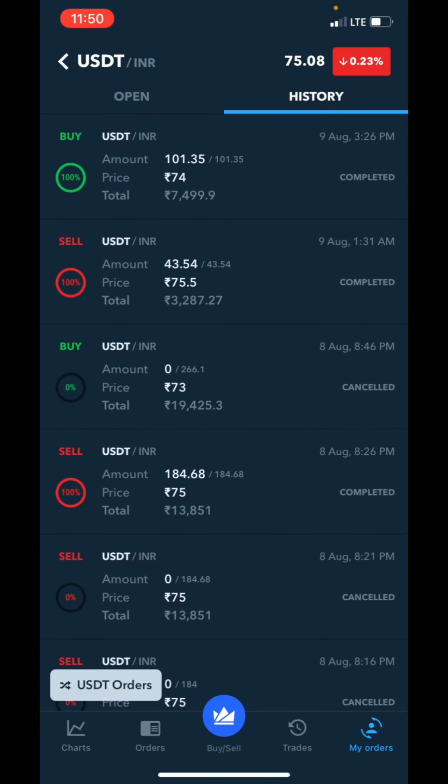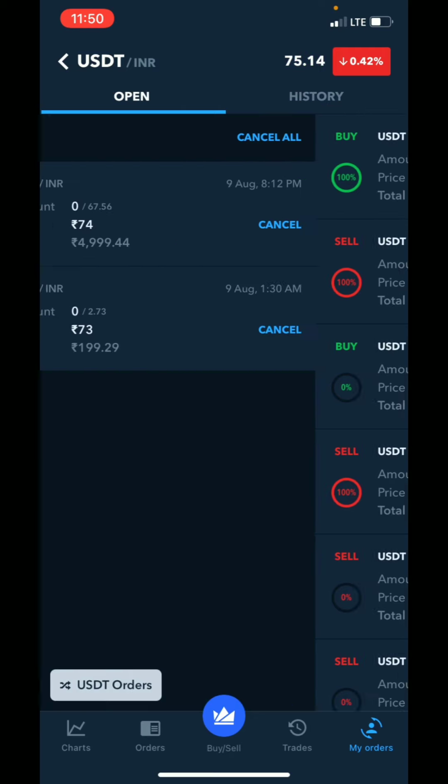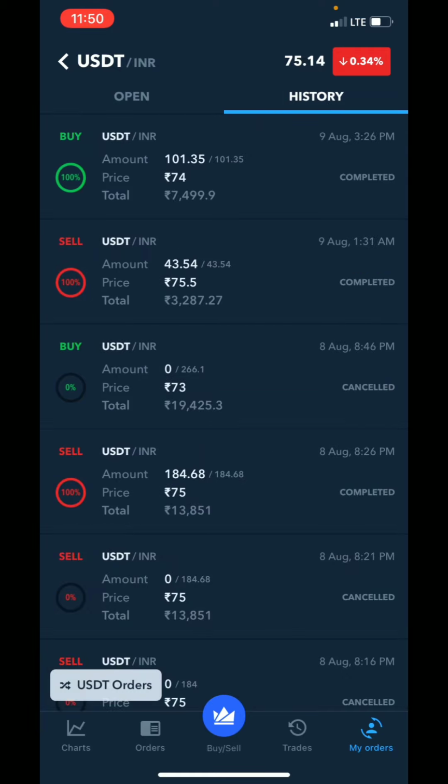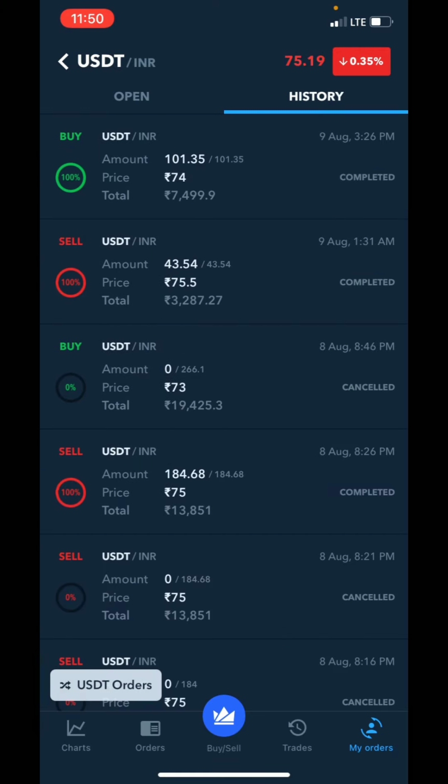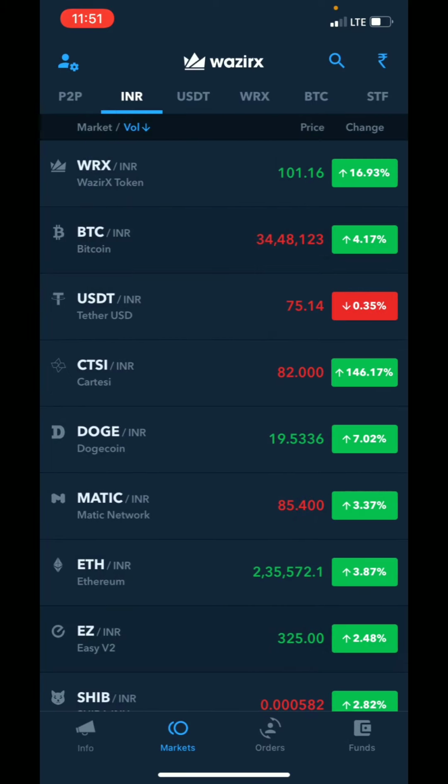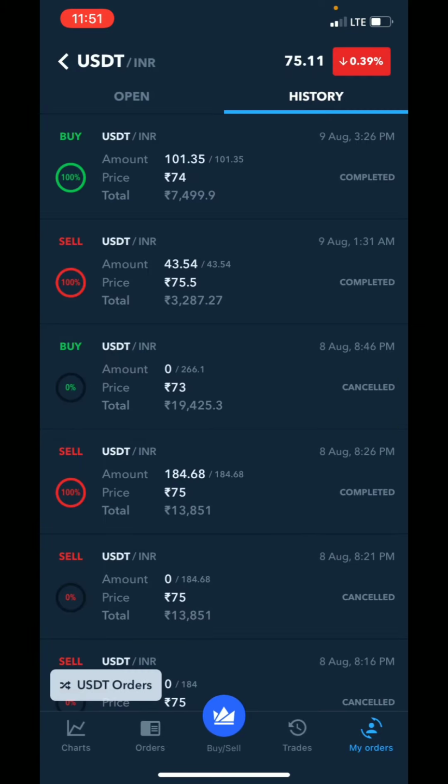In the top you can see the first transaction. At 74 I have purchased the coins, and I have not yet sold the coins, so again I kept an order for 74. Also today I have kept an order where at 74 I purchased coins. Present trading is going on at 75 rupees.